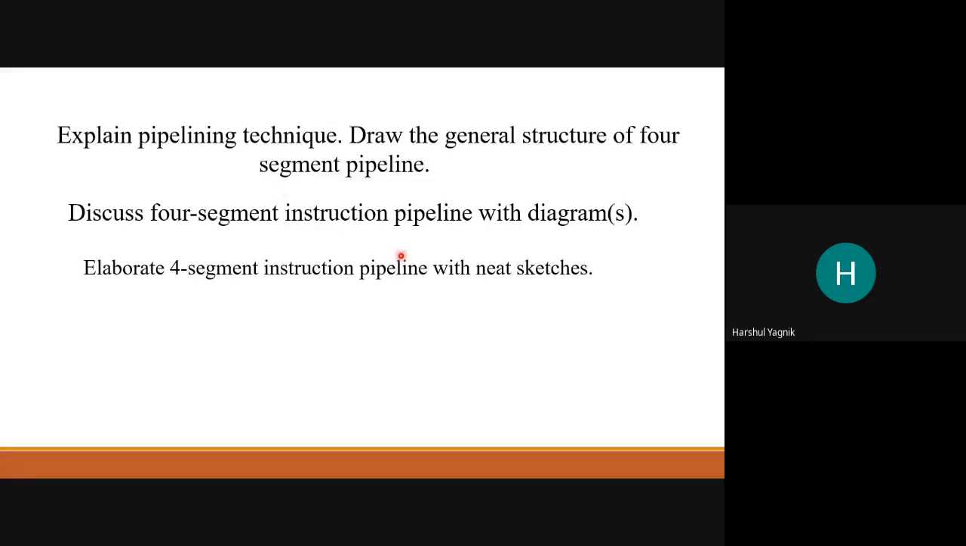Okay. The next question is: explain the pipelining technique and draw the general structure of a 4-segment pipeline. Here a specific question is asked. We have to discuss the 4-segment instruction pipeline. Another question which is asked: discuss the 4-segment instruction pipeline with diagram, or elaborate on the 4-segment instruction pipeline with neat sketches. These are the questions which were already asked in earlier question papers.